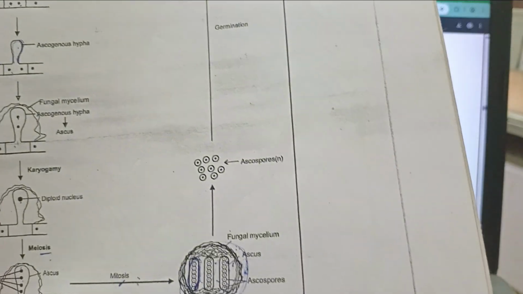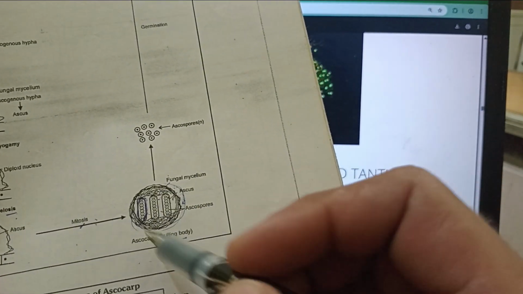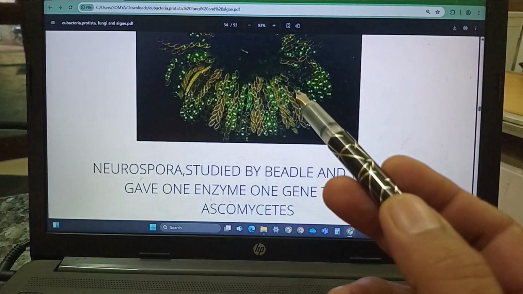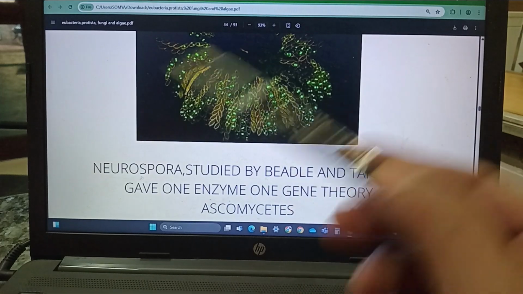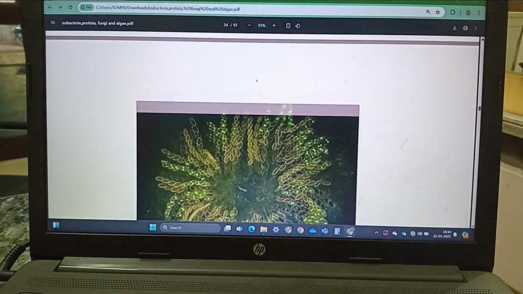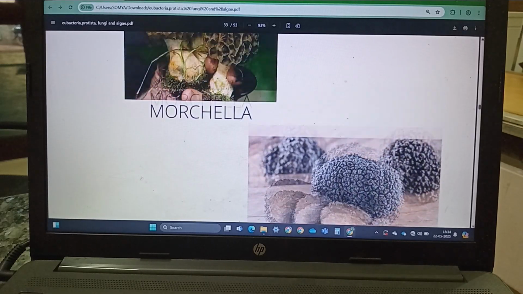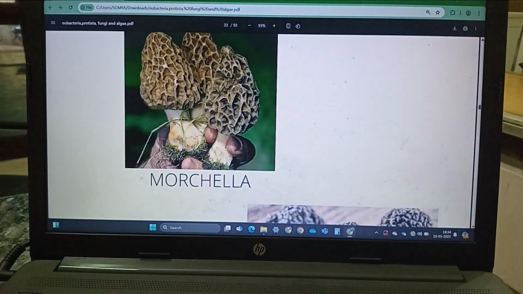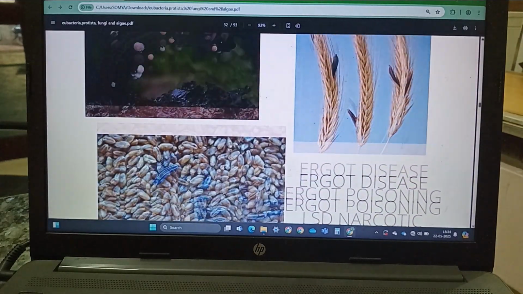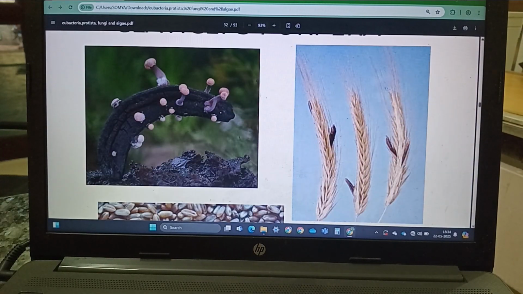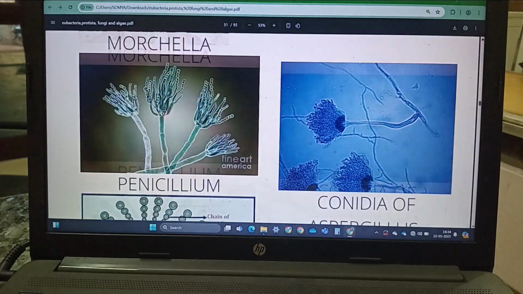These fruiting bodies are of different types. For example, in Neurospora, they are ball-shaped fruiting bodies. Here we are seeing the fruiting body of the truffle, the fruiting body of the morel, right? And even Penicillium. So different types of fruiting bodies are produced in the ascomycetes, right?